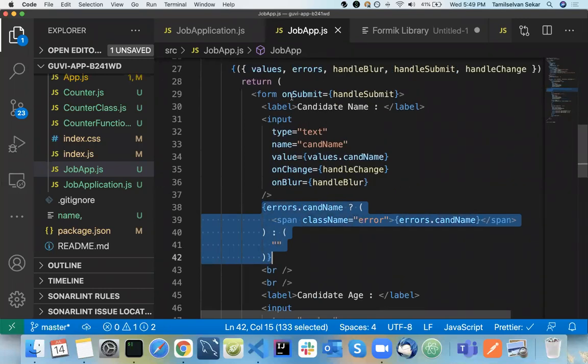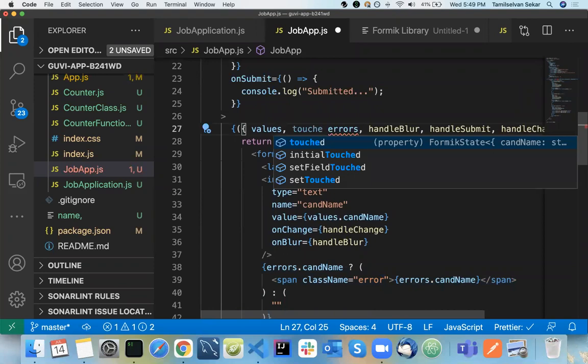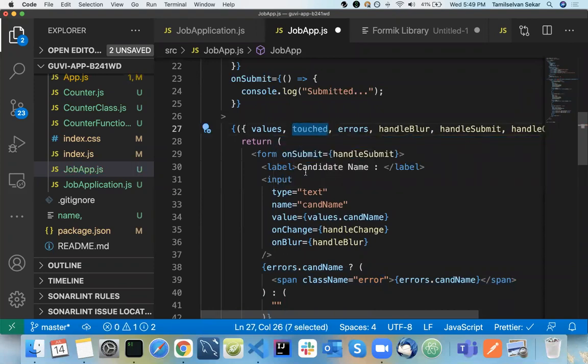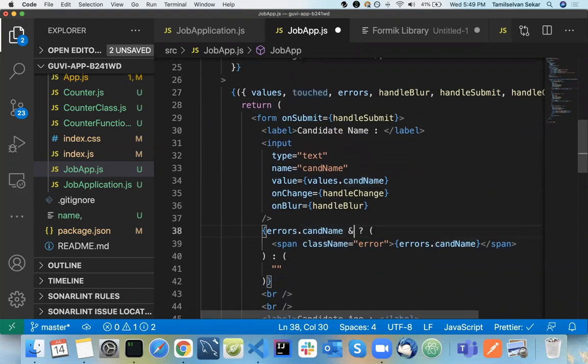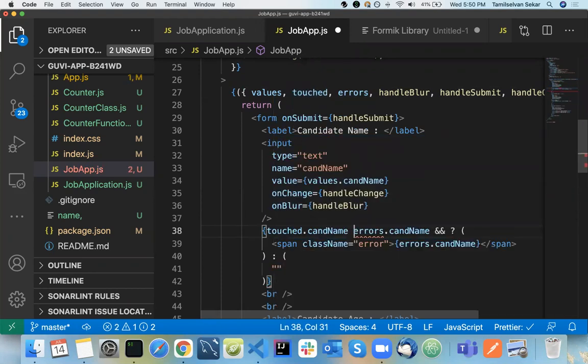Apart from errors, there will be another property called touched. Now you know whether this particular form field is touched or not, and whether there is an error in that field or not. Using an if condition, you just mention that. If the candidate name is touched and there is an error in that particular form field, you need to throw this error.